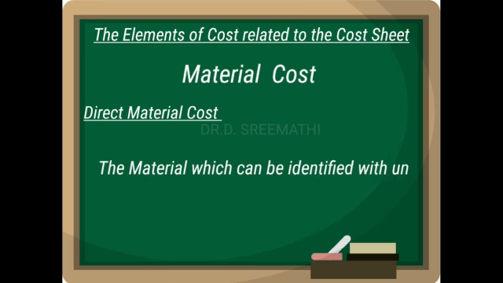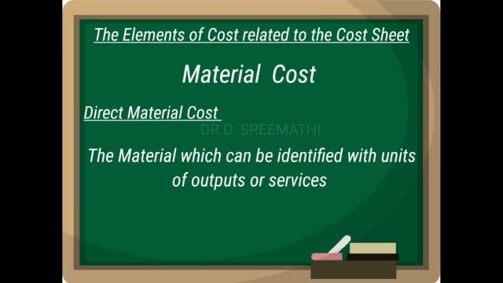The materials which can be identified with units of output or service are known as direct materials. For example, the cotton used in the production of cloth, the leather used for the production of leather goods, and lime in the production of chalk are examples of direct materials.